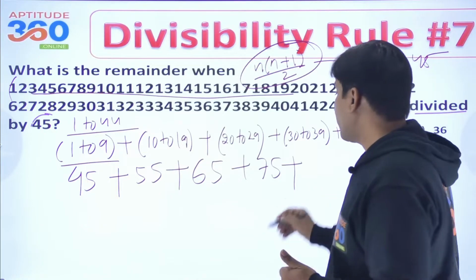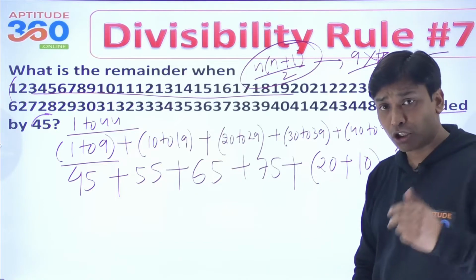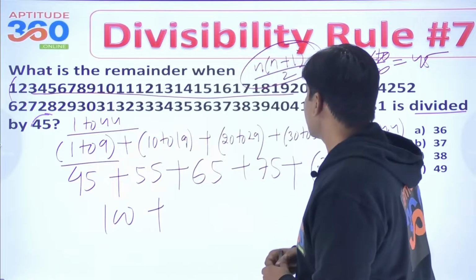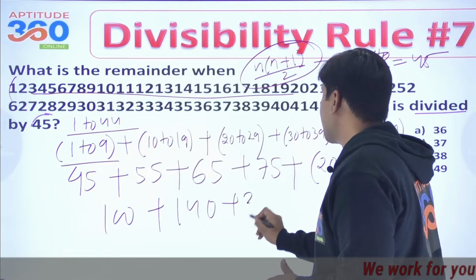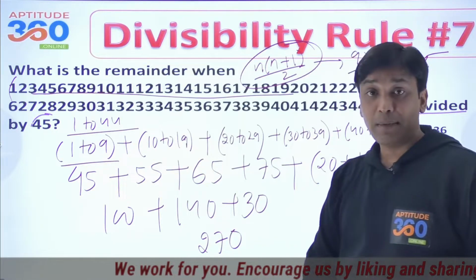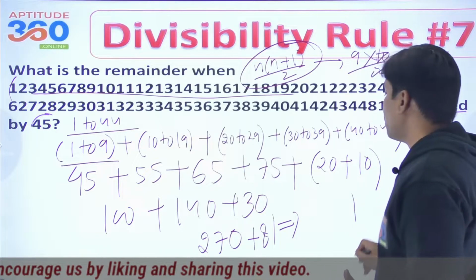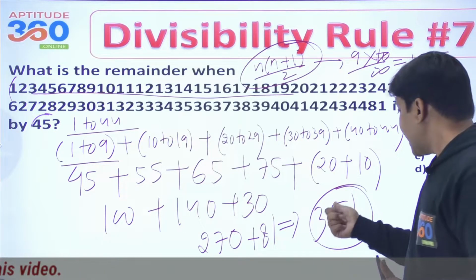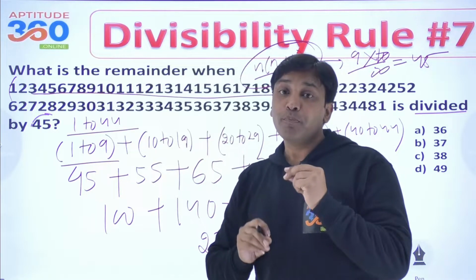So 40 to 44 will be 20 plus 10. You can do it on your own, right? So what is that I am trying to say? This is 100, right? And this is 100, and then this is 140, and this is coming out as 30, and this entire sum is coming out as 270, and 270 plus 81 is going to be 351. Now if you divide 351 by 9, the remainder is going to be 0.